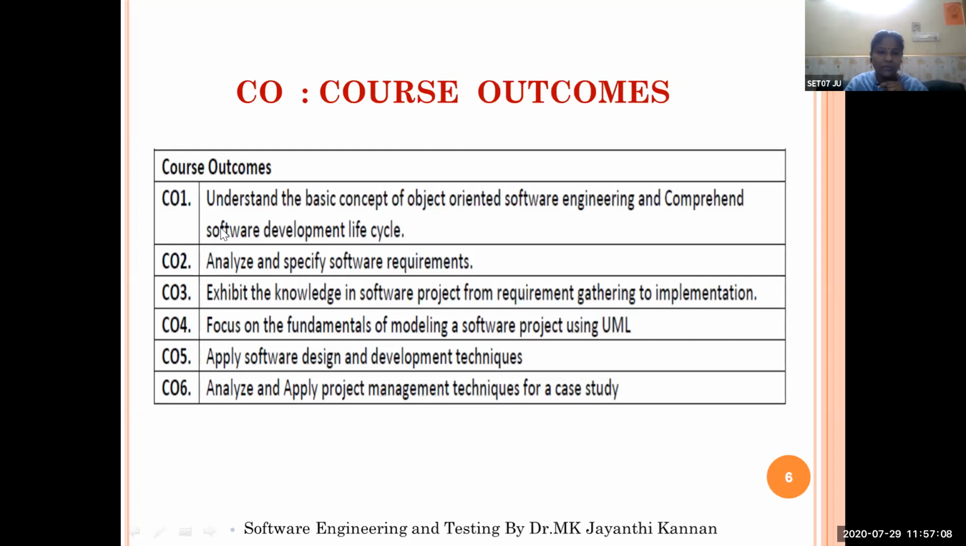The first course outcome is to understand the basic concept of object oriented software engineering and comprehend the software development life cycle. So once you complete this course, you will be able to create object oriented software engineering projects, because you will be studying all the concepts related with OOSE, and you will be knowing what are the life cycle stages of any software. Life cycle means how to start the project, because if the project is given to you for 6 months or 1 year, in the first month what are the things we need to do, and the second month what are the things we need to do.